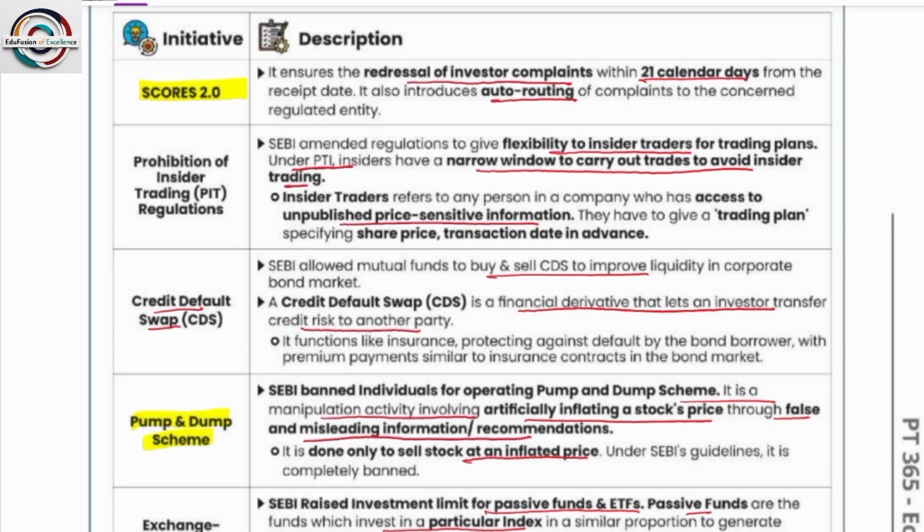Within 21 calendar days, the redressal of any kind of grievance will be settled. Next is prohibition of insider trading regulation.